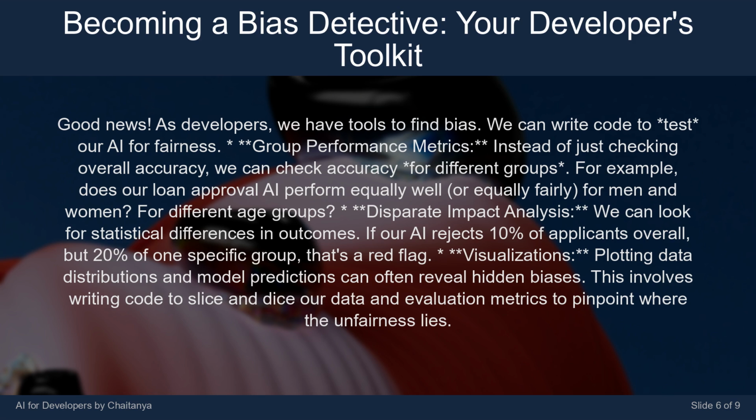Disparate impact analysis. We can look for statistical differences in outcomes. If our AI rejects 10% of applicants overall, but 20% of one specific group, that's a red flag. Visualizations. Plotting data distributions and model predictions can often reveal hidden biases. This involves writing code to slice and dice our data and evaluation metrics to pinpoint where the unfairness lies.